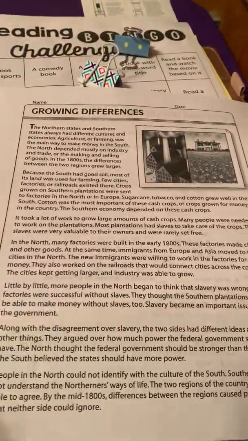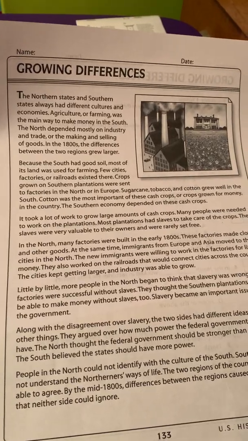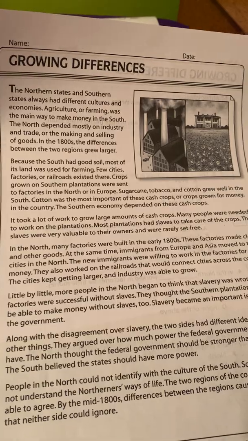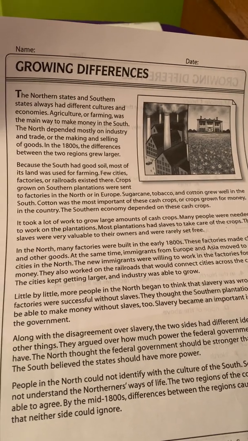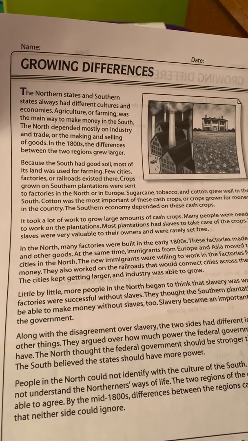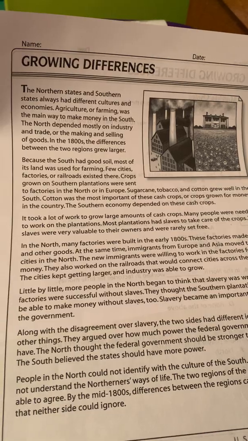Growing differences. The northern states and southern states always had different cultures and economies. Agriculture or farming was the main way to make money in the South. The North depended mostly on industry and trade, or the making and selling of goods. In the 1800s, the differences between the two regions grew larger.